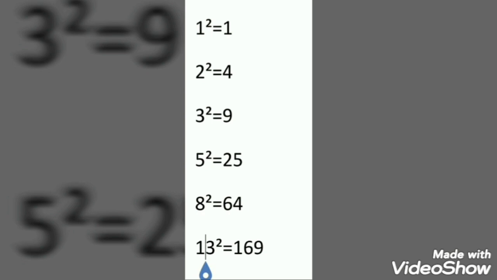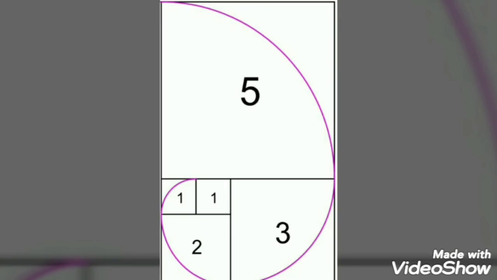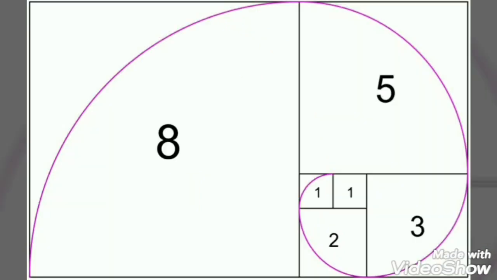Let us see a geometrical interpretation for this. You can see the square 1 with side 1, and we can attach another square with side 1 to it. Now the two squares will form a rectangle with one side 2. To that we can attach a square of side 2. And now one side of this rectangle is of length 3. So we can attach a square of side length 3 to it. And now one side of that will become 5. So we will attach a square of side length 5 to it.